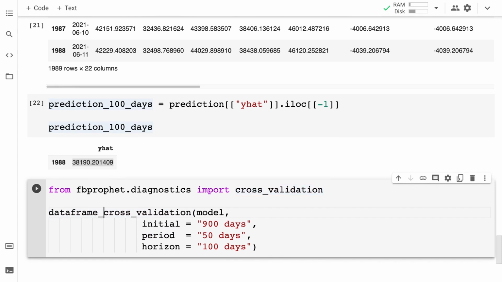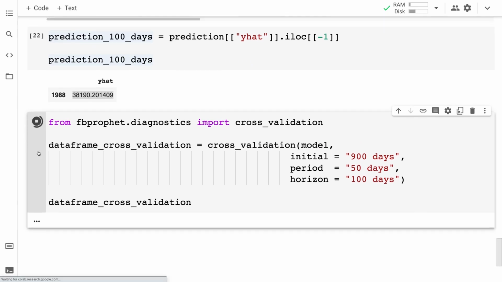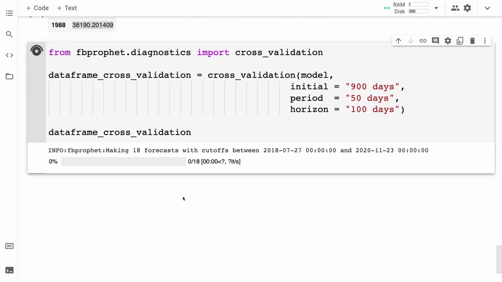The result of this is the cross-validation data frame of our data. So we can call this data frame cross-validation. Then we can paste out the results, which is going to be a data frame itself. So let me here paste that variable and run this code cell. Just give it a moment, and once it finishes its 18 runs, we'll see our results. So here we can see Prophet is making 18 forecasts with cutoffs between 2018 July 27th and 2020 November 23rd.